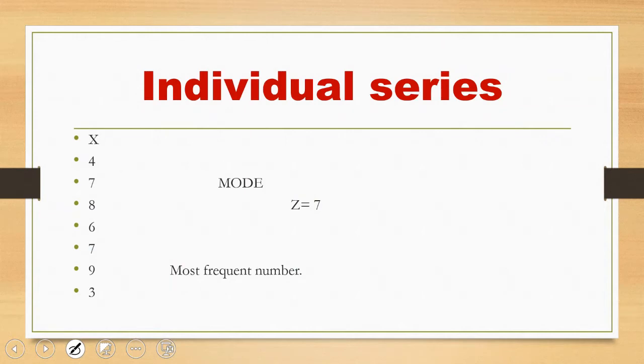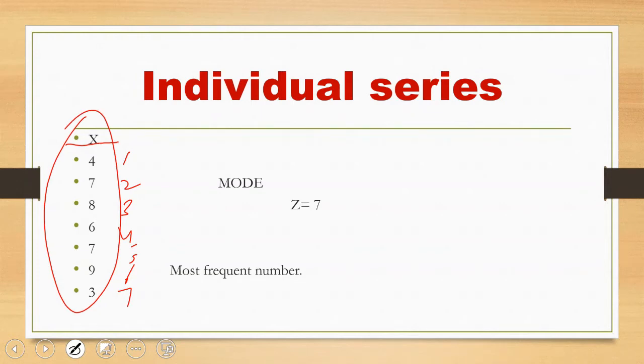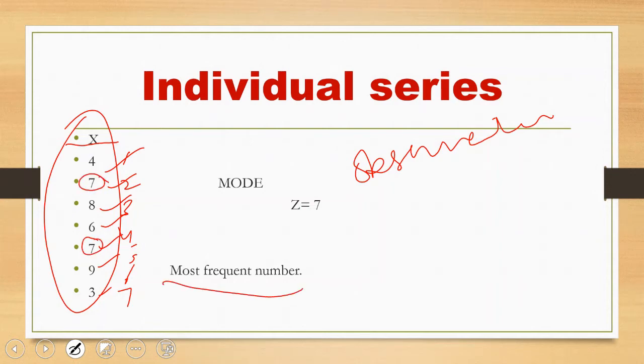Now, let us see with individual series. The X is given here. The individual numbers are here. We can say that there are 7 numbers: 1, 2, 3, 4, 5, 6 and 7. Individual series is here. It totally depends upon the observation. Observation पर ही depend है कि कैसा आएगा. 4, 7, 8, 6, 7, 9 and 3. By observation, we can see that this number 7 occurs 2 times. So this is the most frequent number. Hence, we can say that our answer is 7.